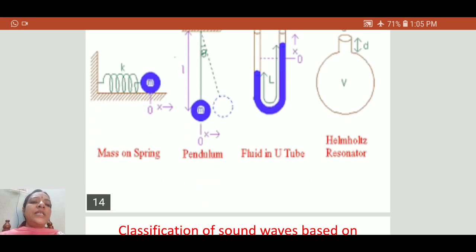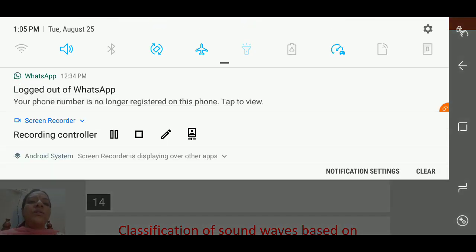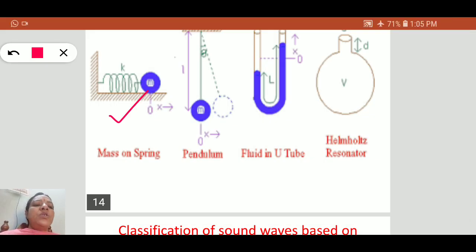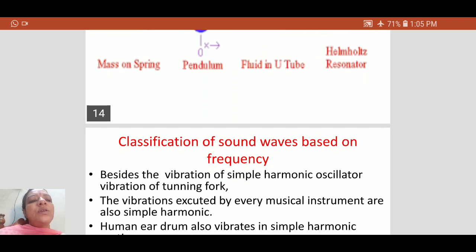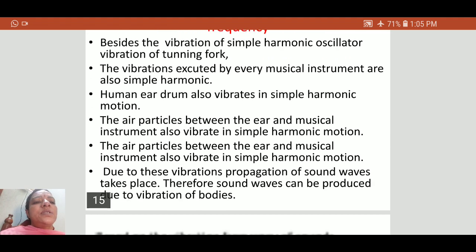Let's see some more examples of simple harmonic motion. This is a loaded mass and a spring, which is also simple harmonic motion. A pendulum oscillates like this about a fixed point. Similarly, a fluid in a U-tube makes oscillations. The Helmholtz resonator is also an example of simple harmonic motion.